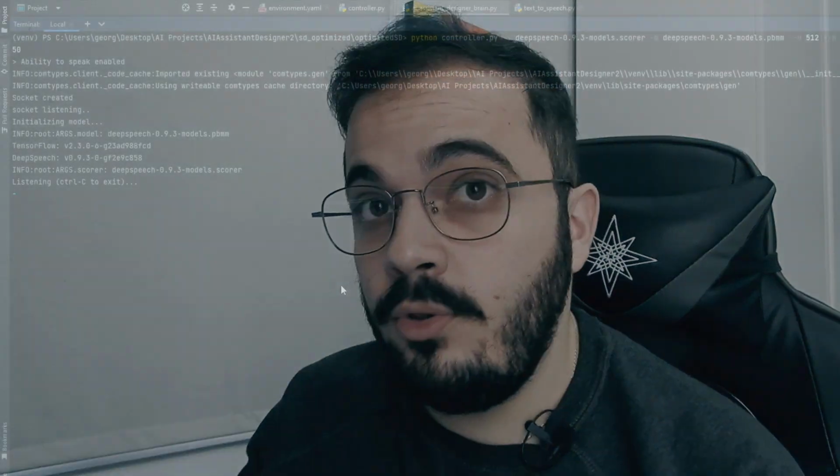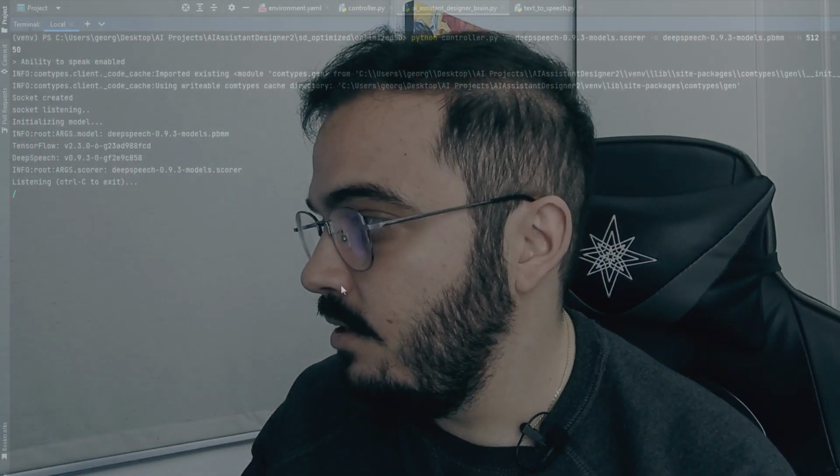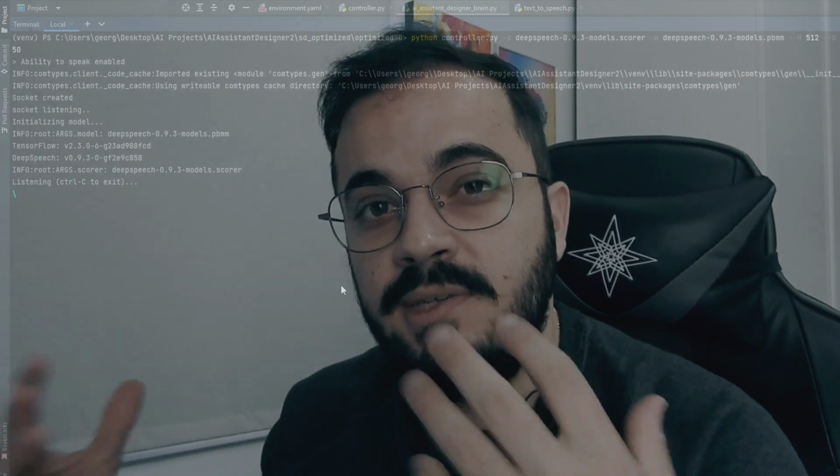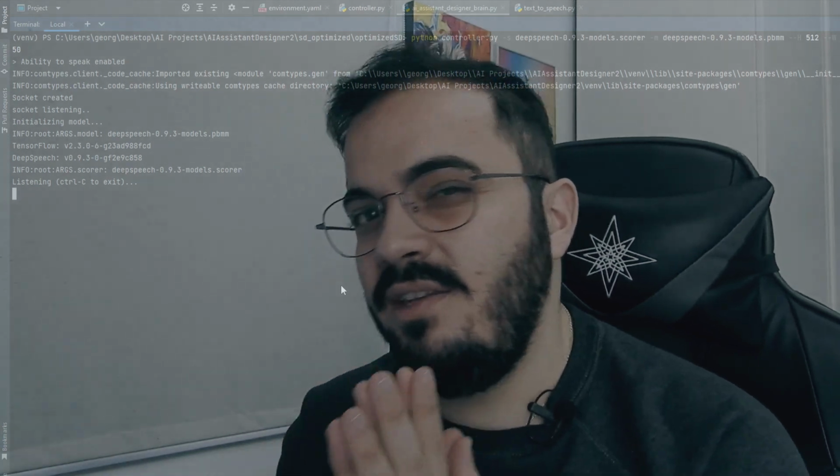So I definitely have something. The AI is now able to understand what comes out of my mouth and uses that to create a command for the Stable Diffusion model. So here's how it works. Now the AI is listening to me and it waits for specific commands. I have coded 3 different commands.